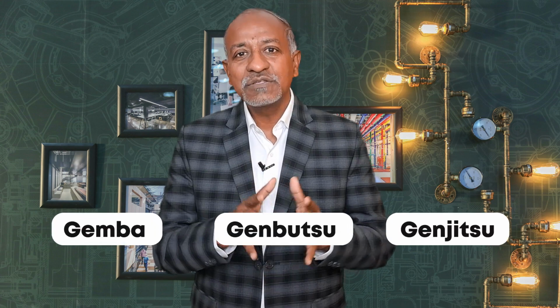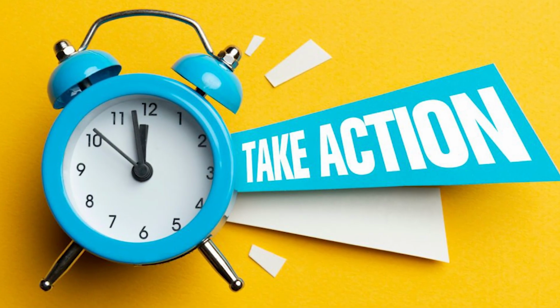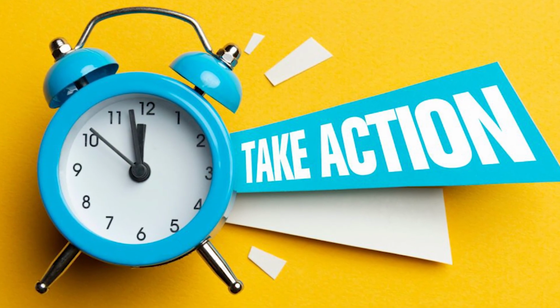So if I do a summary, I talked about 3G: Genba, Genbutsu, and Genjitsu. It's primarily a total production system tool. The idea is how we can take realistic action, and based on that, whatever actions we are going to take, there is a high possibility that we can get the desired result.